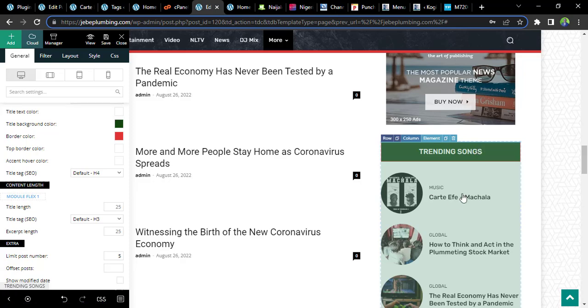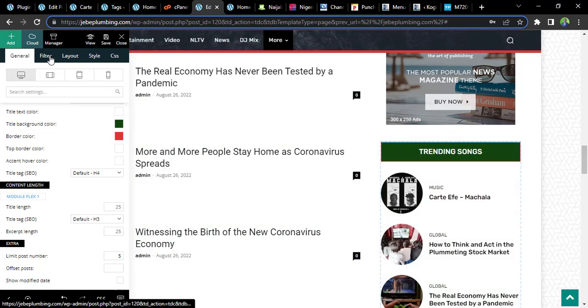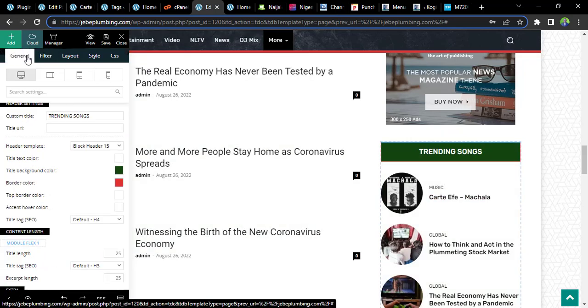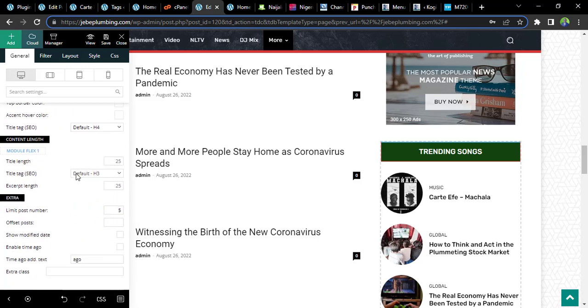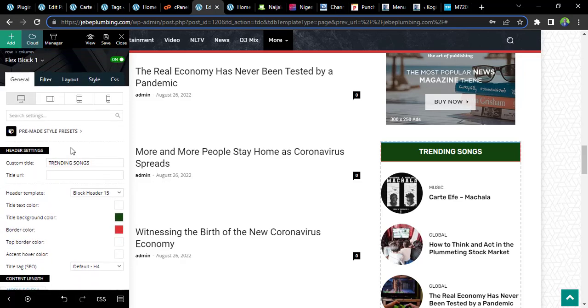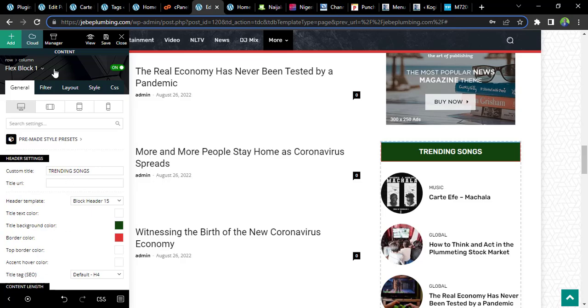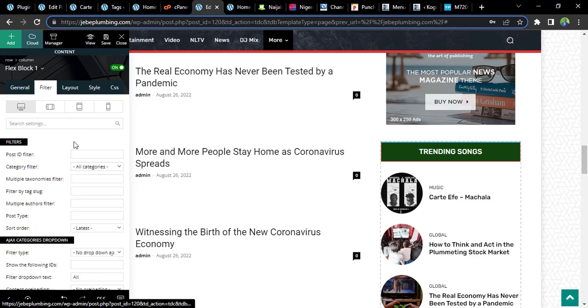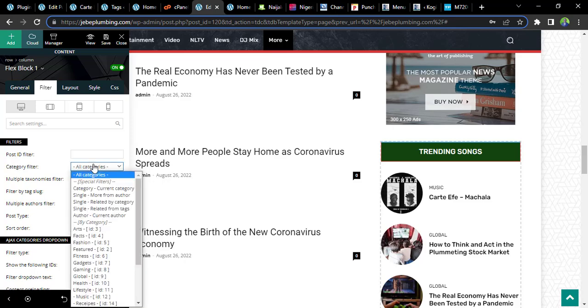So what we are going to do is that since we want to filter only music, we have to choose category. We go to general, and in the general, this way you can modify the layout, the number of posts you want to display, the dates, and modify all the necessary information here. You can modify your post here. The same thing on the filter. This way you can modify the filter, the one that is going to display in your blog section.